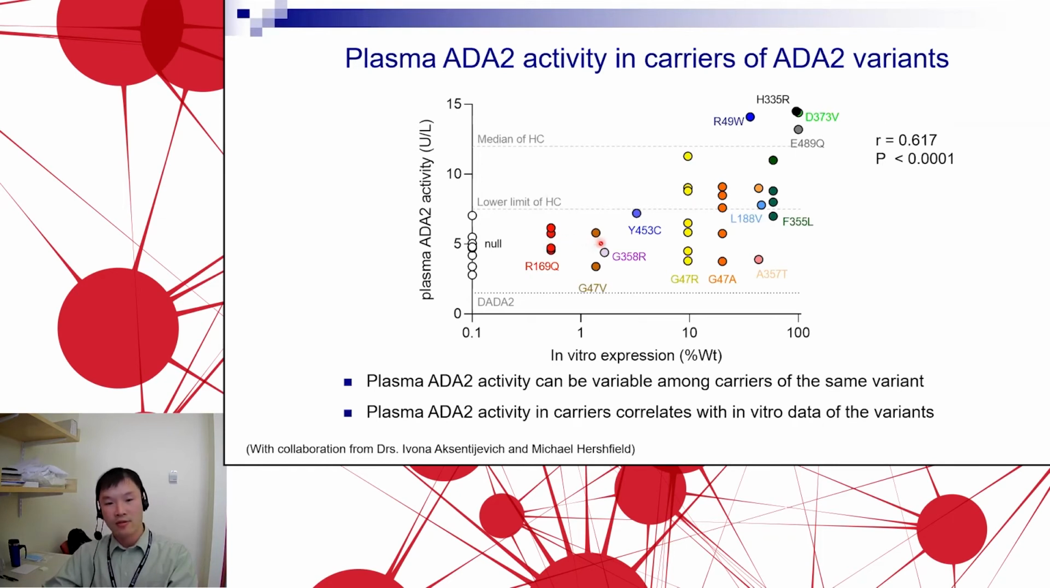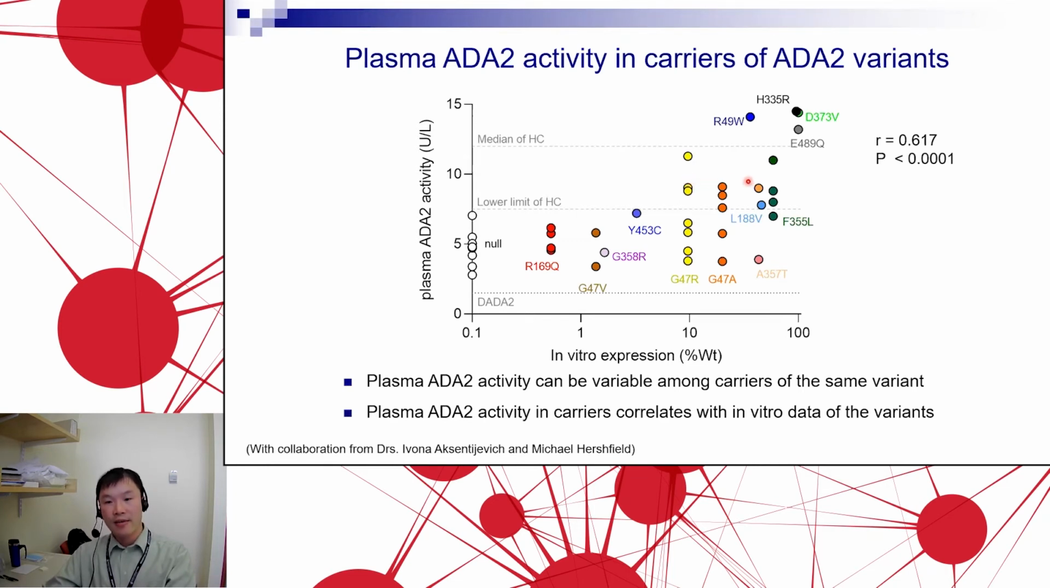As we move over a little bit to the right, we see some mutations that are more in the hypomorphic spectrum. G47R has about 10% residual activity, and G47A has somewhere in the range of 15 to 18% residual activity. We can see that the carriers of these particular variants have a more widespread level of ADA2 plasma activity. Some are in the carrier range, but some are in the low normal healthy range.